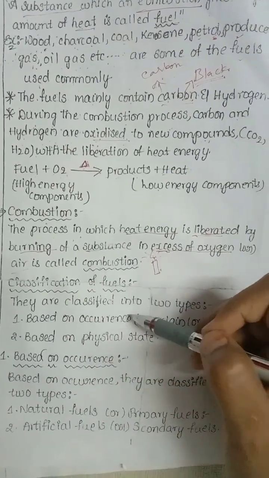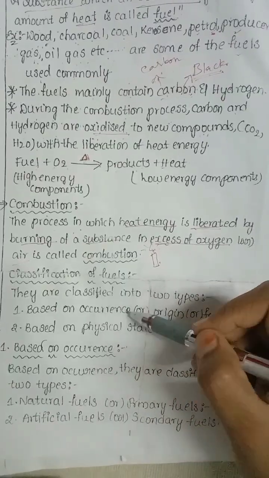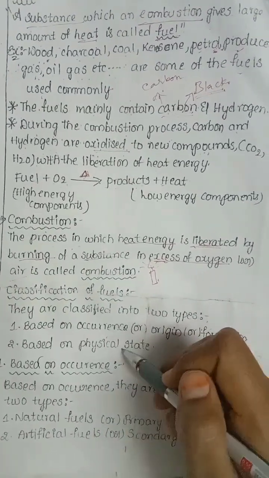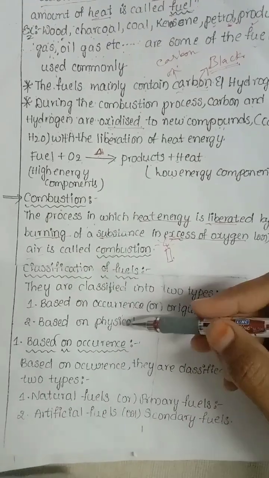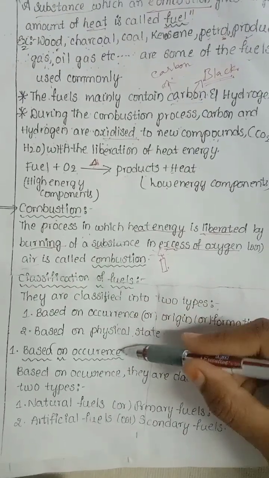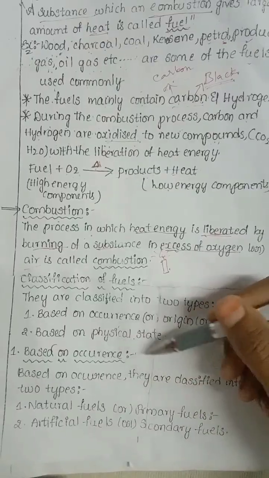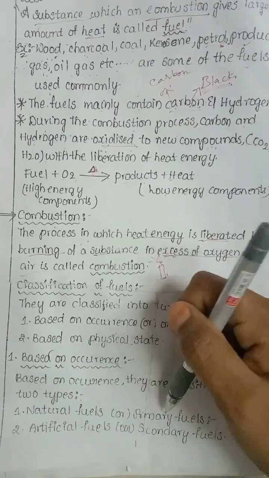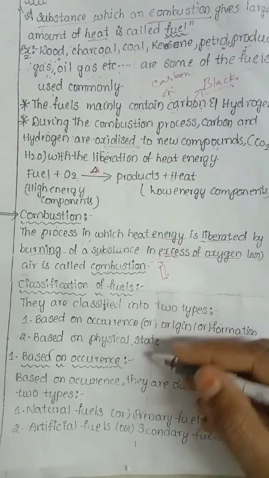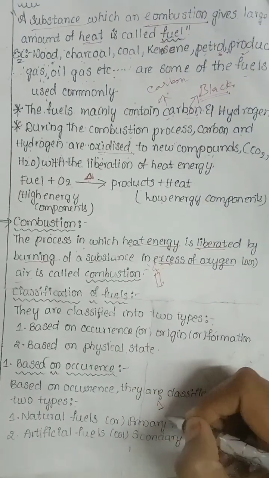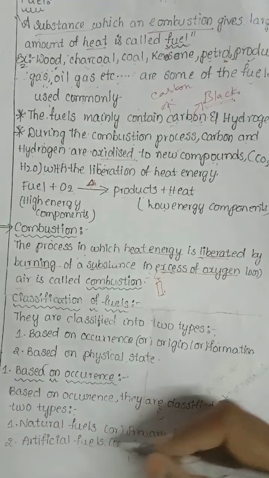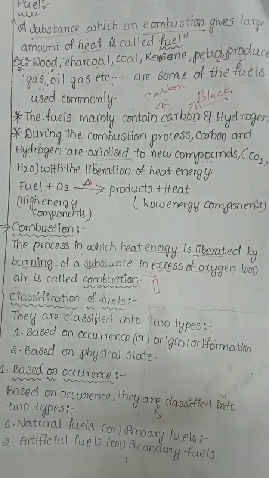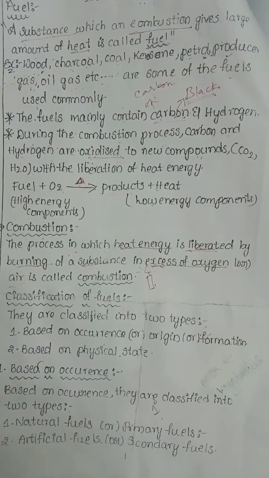Classification of fuels. They are classified into two categories: based on occurrence or origin of formation, and based on physical state. First, based on origin, they are classified into two types: natural fuels, also known as primary fuels, which we get from nature, and artificial fuels, also known as secondary fuels. These we get by using chemicals, not from nature.